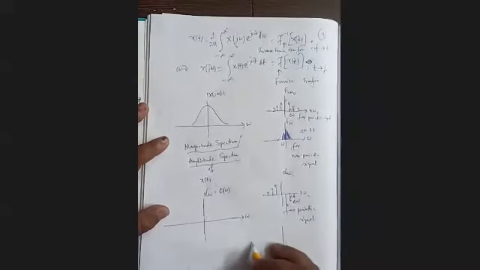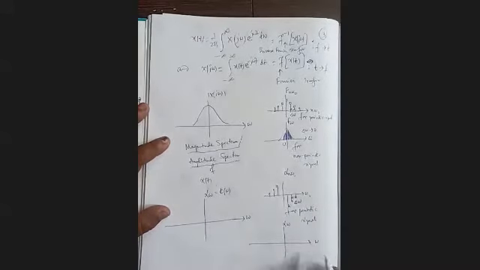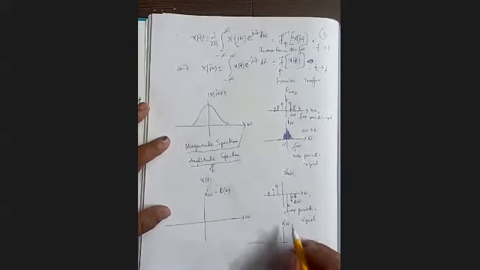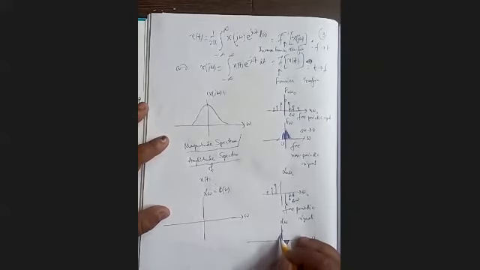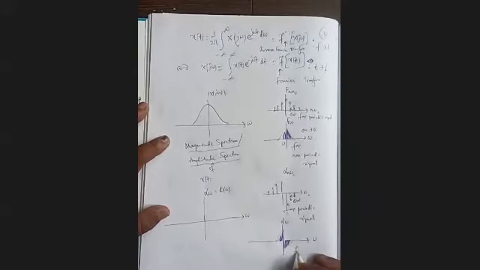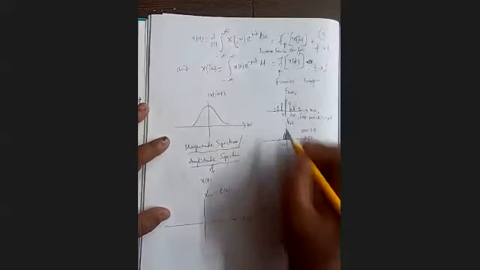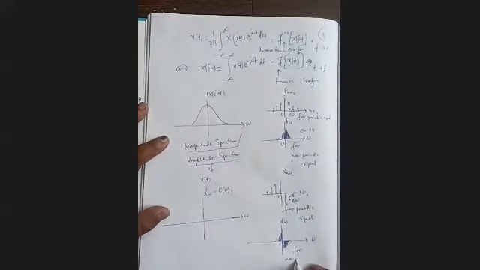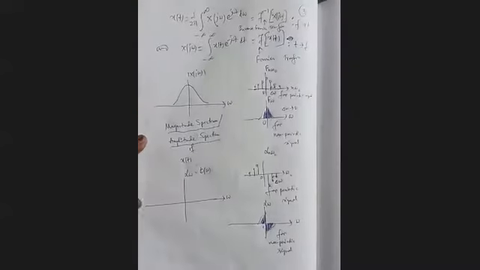But when it becomes a non-periodic signal, then it will be a continuous variable, alpha(ω). So the lines will come closer and closer. So this is for a non-periodic signal. Clear?